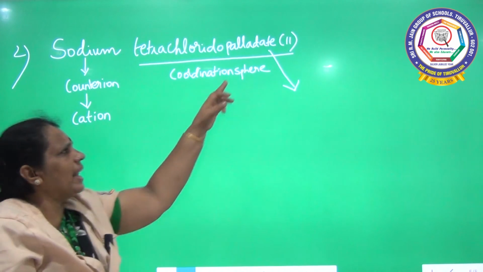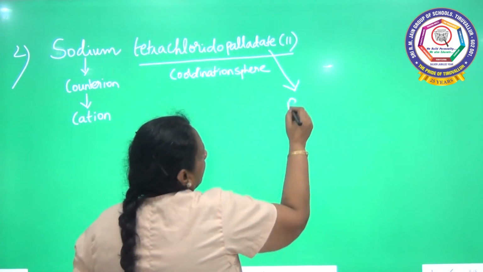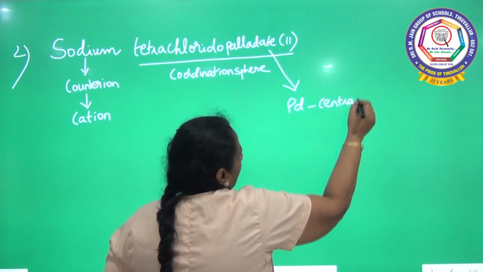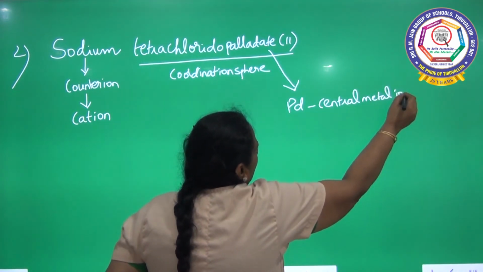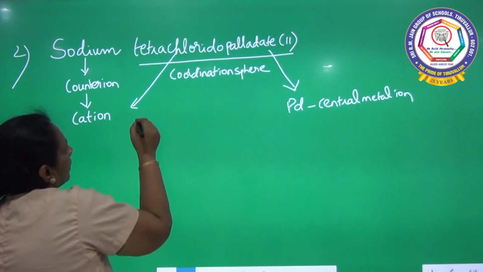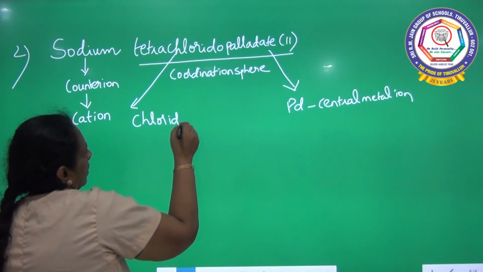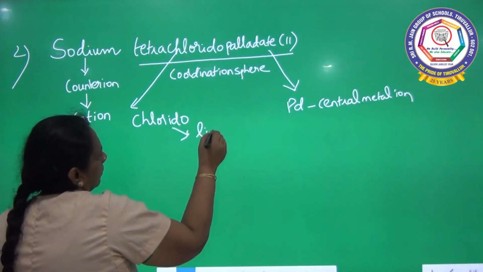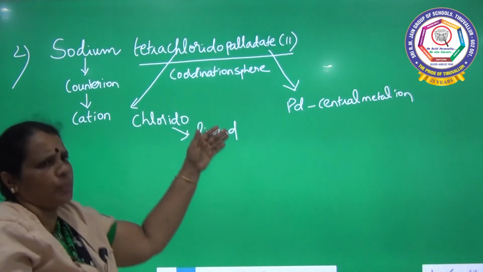The first one is palladate, palladium, which is the central metal ion. And chlorido is a ligand. So we have segregated the coordination sphere.